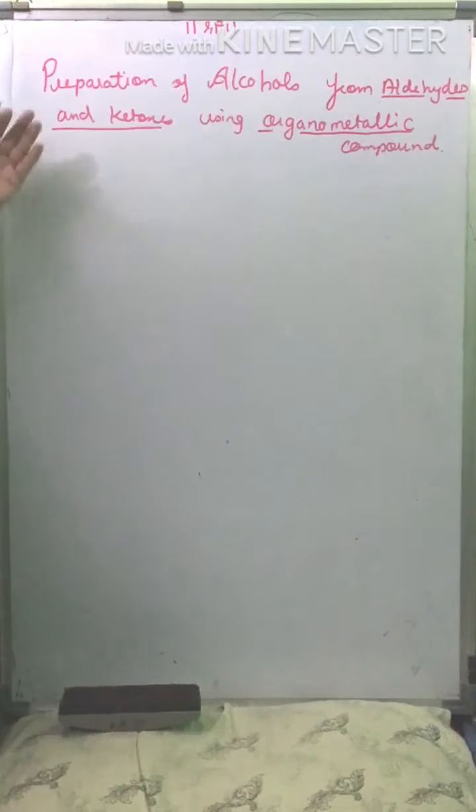Here, the substrates which we are using for the preparation of alcohol are aldehydes and ketones. Quickly we will see the structure of aldehydes and ketones. Aldehydes have the general structure R, C double bond O and H, whereas the ketone has the general structure R, C double bond O, R dash.